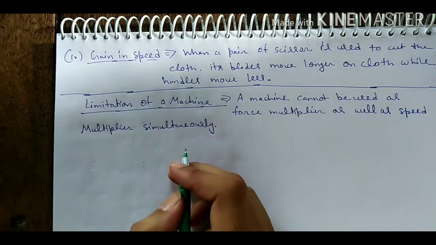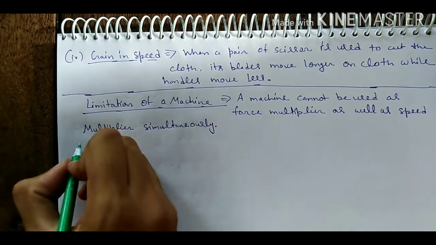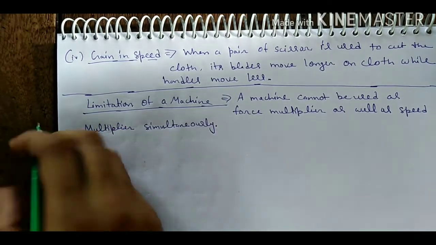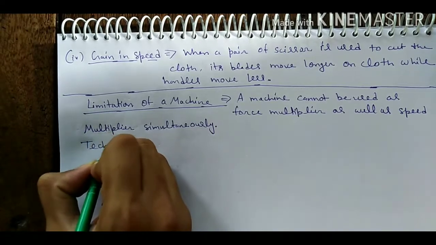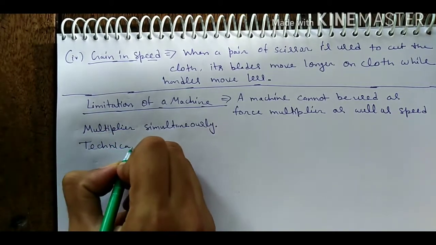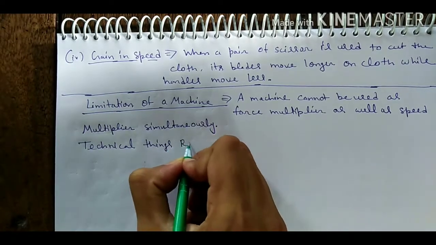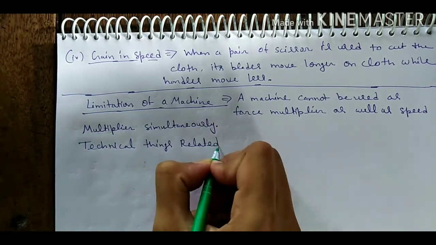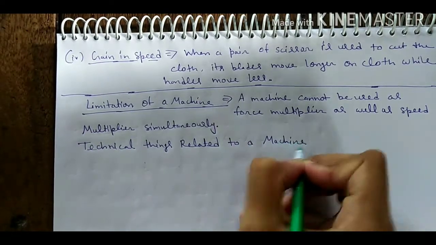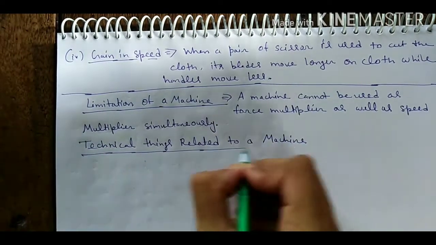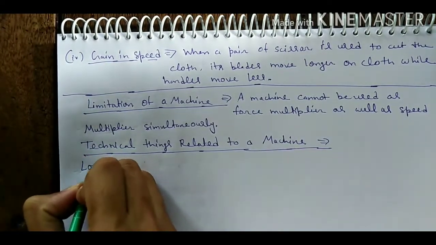Okay, and now we will study some technical things related to a machine which we use in different numericals. So write the next heading, technical things related to a machine. There are some technical things which we have to remember, and the first point is load.